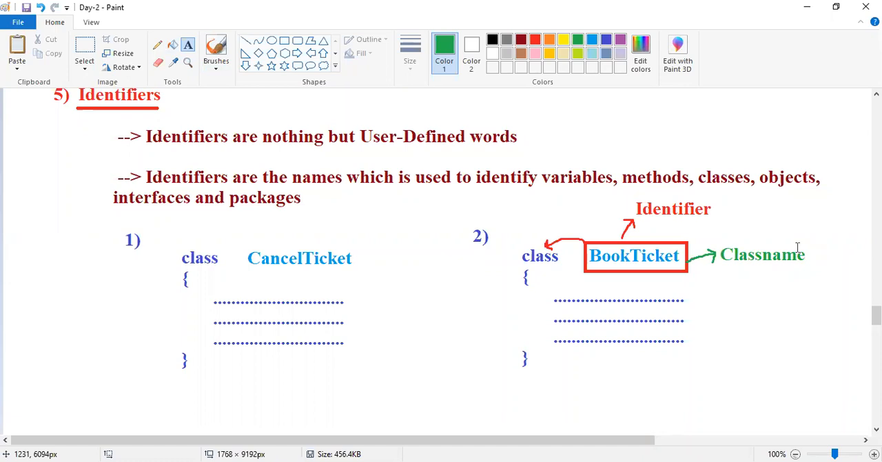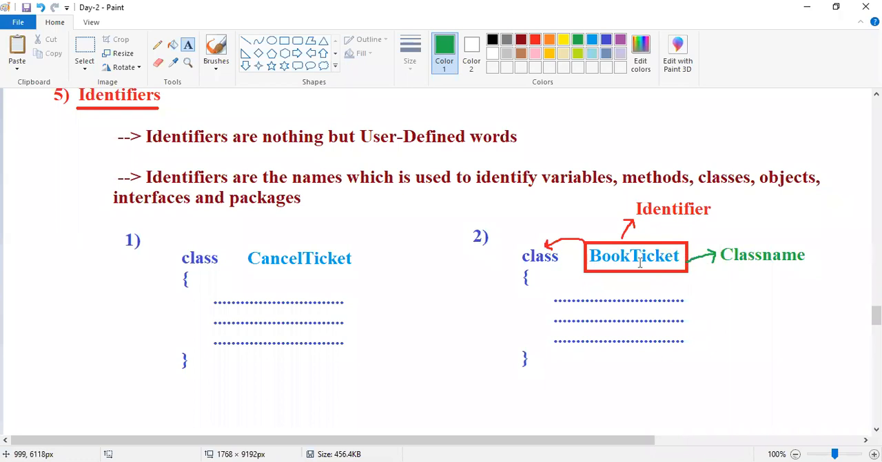Identifier only: if the identifier is given to a method, method name. If the identifier is given to a class, class name. If given to an object, object name. If given to an interface, interface name. Identifier given to a package, package name. Identifier given to a variable, variable name. Based on the purpose for which you are giving the identifier, we decide what type it is: class name, variable name, method name, object name, interface name, all those things. Here our target is this identifier.